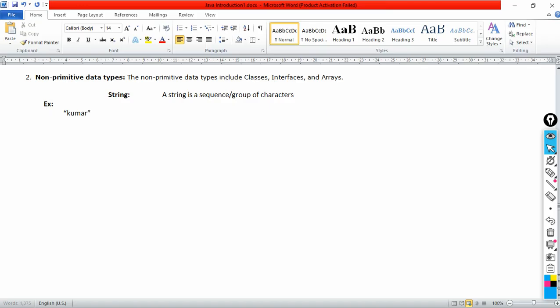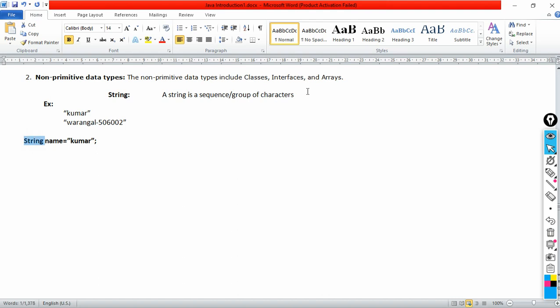Let's say Kumar, this is a string. A string can also be like Warangal hyphen 50506002; like this we can give, no problem. A string can be a combination of alphabets as well as numerals and special symbols, clear? So if you want to store string values in Java, we have to create a variable like String name is equal to Kumar. So this is a string.